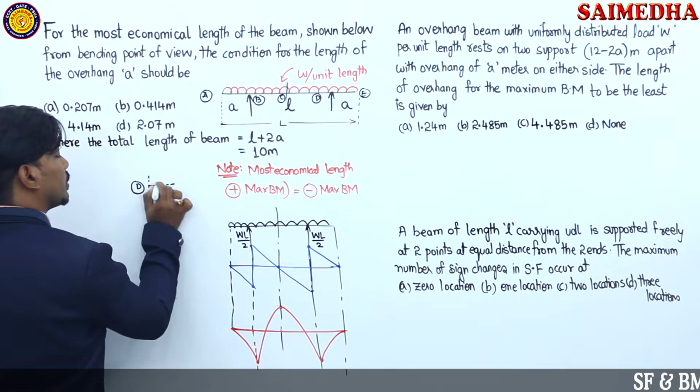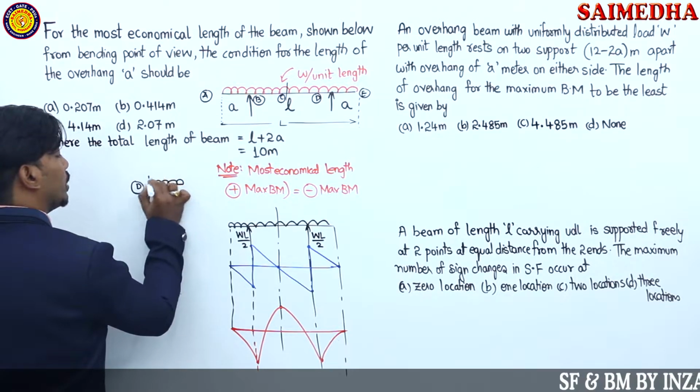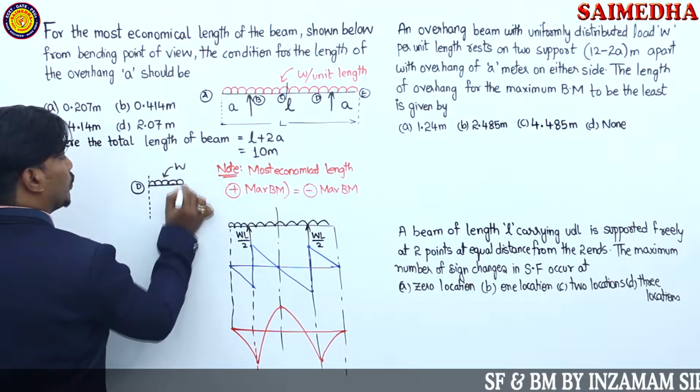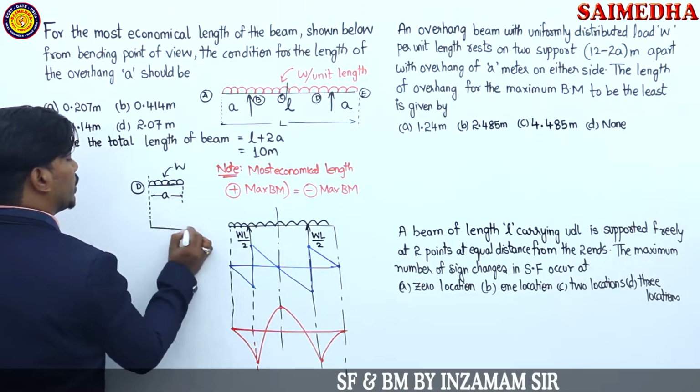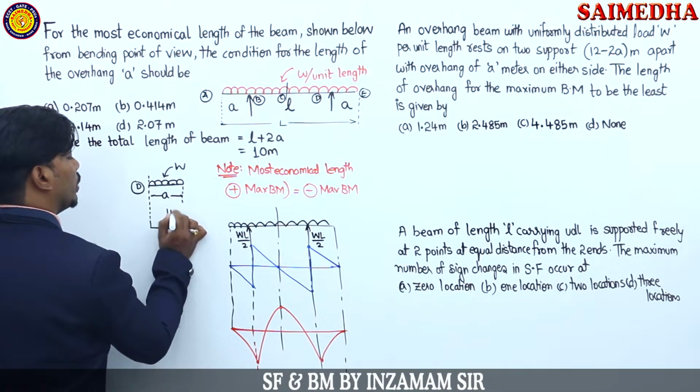Carefully try and understand. Here we have a UDL. UDL is how much? w, for a length of how much guys? a. Where the UDL is going to be converted into a point load in the form of w into a.